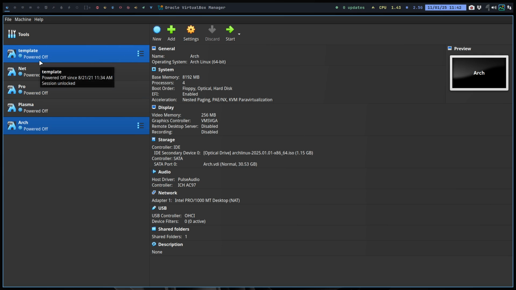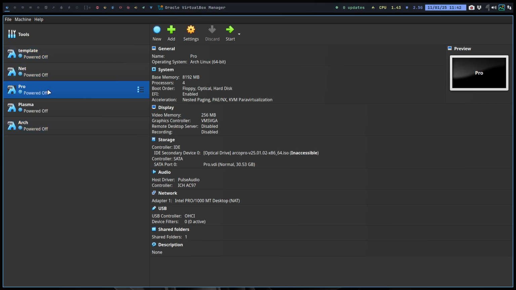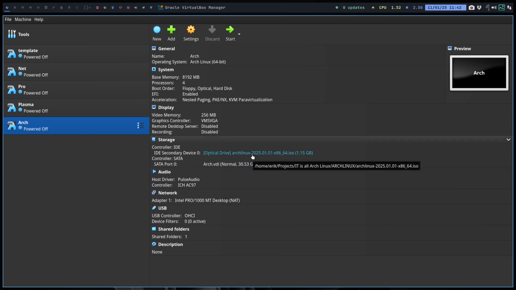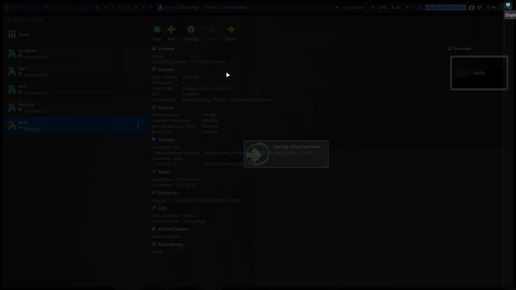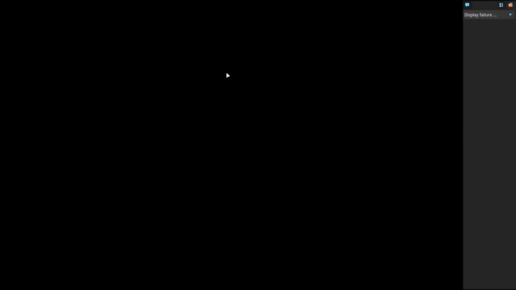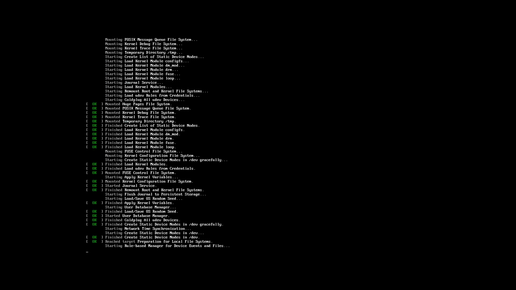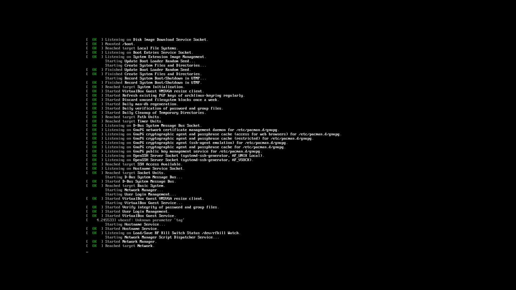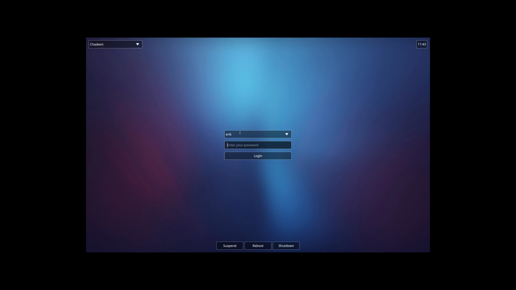I can install it on anything Arch based, and what do I have here? ArcoNet, Arco Pro, Arco Plasma, and the actual ArcoLinux ISO from, yes, archlinux.org, right? So let's take that one as an example and update it as well. I'm not sure what I've installed in the past, so let's just have a look together.